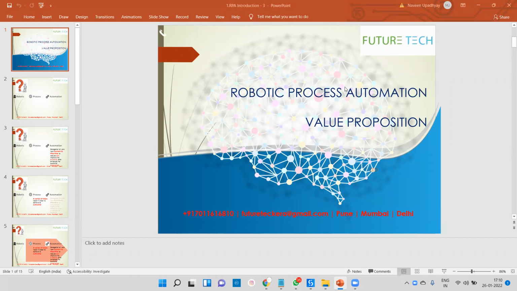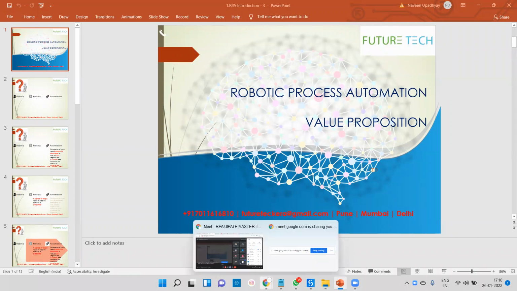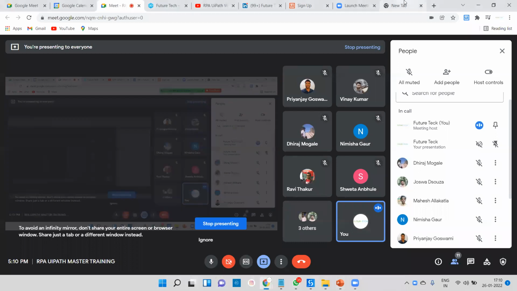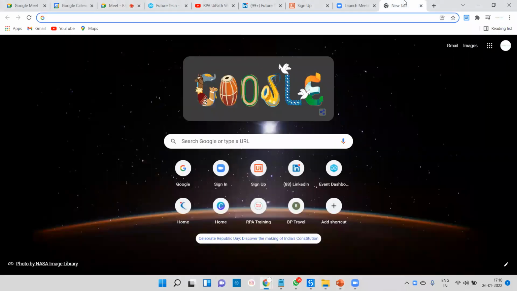Today we are going to start the RPA UiPath session. First of all, if you look at the industry across the world, and you ask me what is the best technology to learn, especially in 2021, 2022, without any coding language. There are lots of people who come from a non-technical background. There are lots of people who come from a BPO background. There are lots of people who come from a finance background.